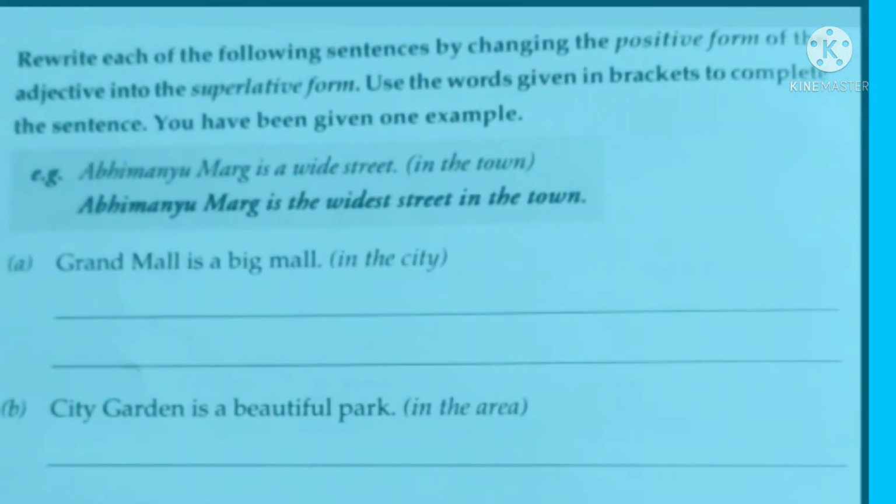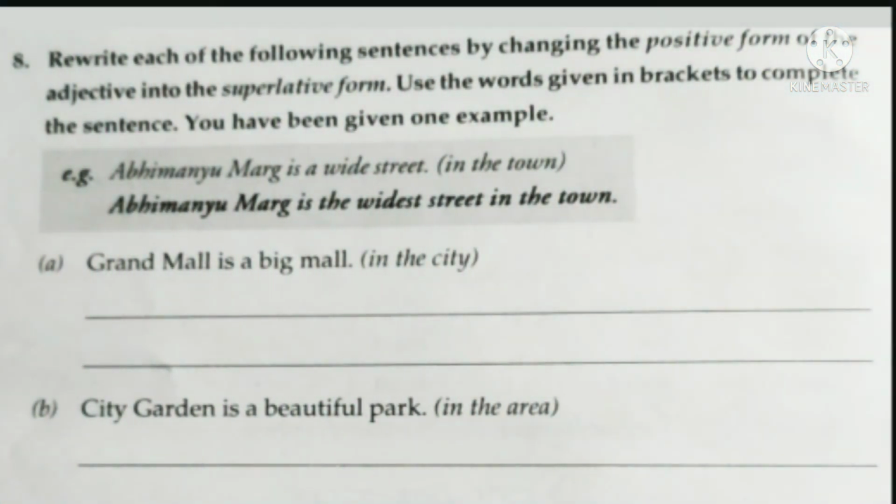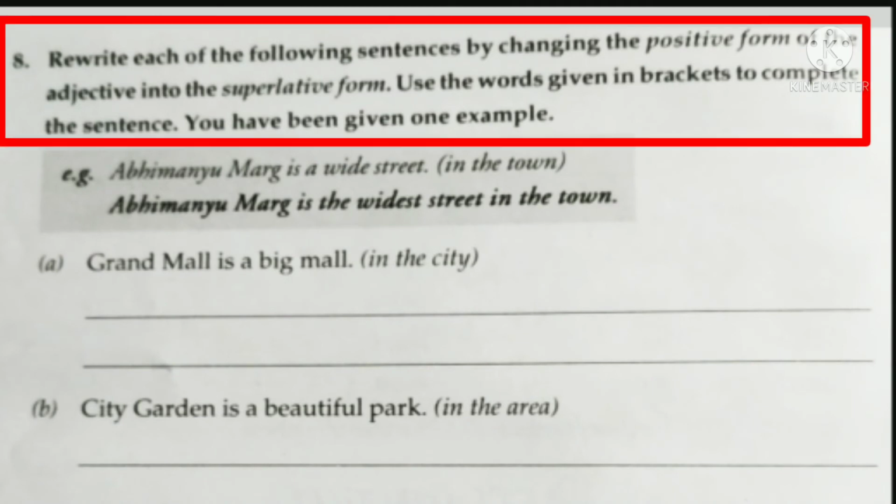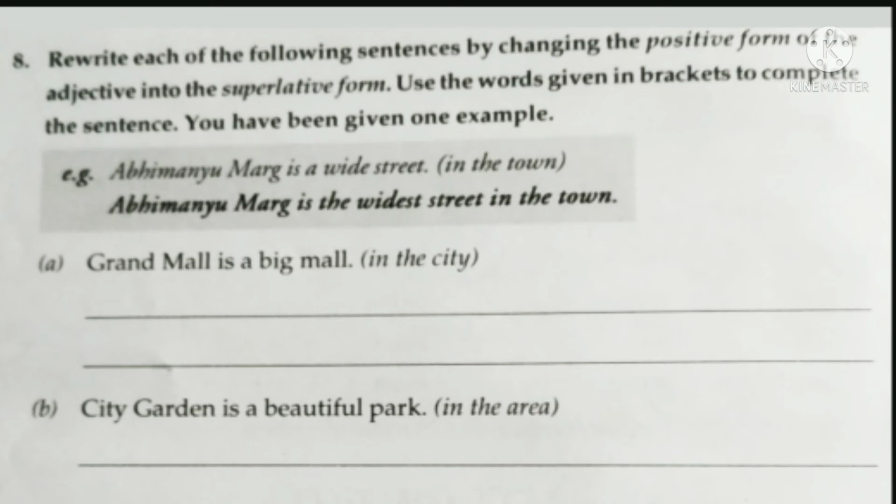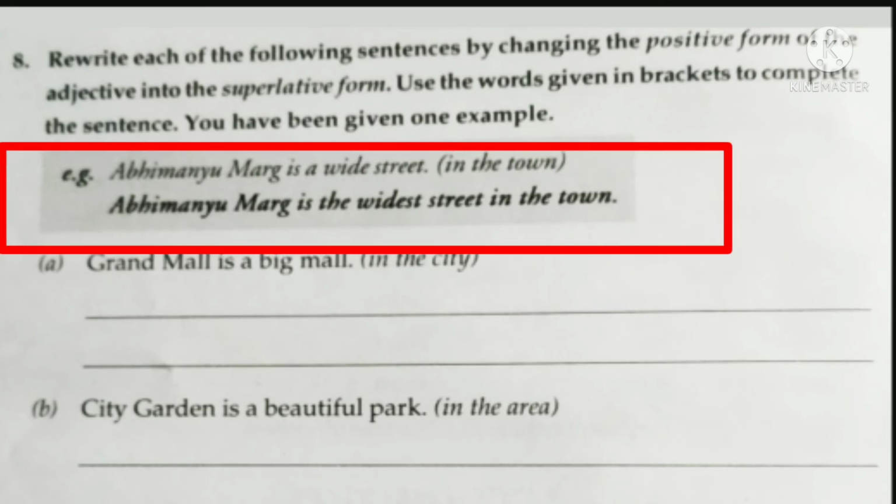So now look at the next exercise, that is exercise number 8 on page number 164. Here you have to rewrite each of the following sentences by changing the positive form of the adjective into the superlative form. Use the words given in the brackets to complete the sentence. You have been given one example. The example here is: Abhimanyu Marg is a wide street, and the words given in the bracket are in the town. So you have to change this positive form into the superlative form and then add the words given in the bracket to complete the sentence.